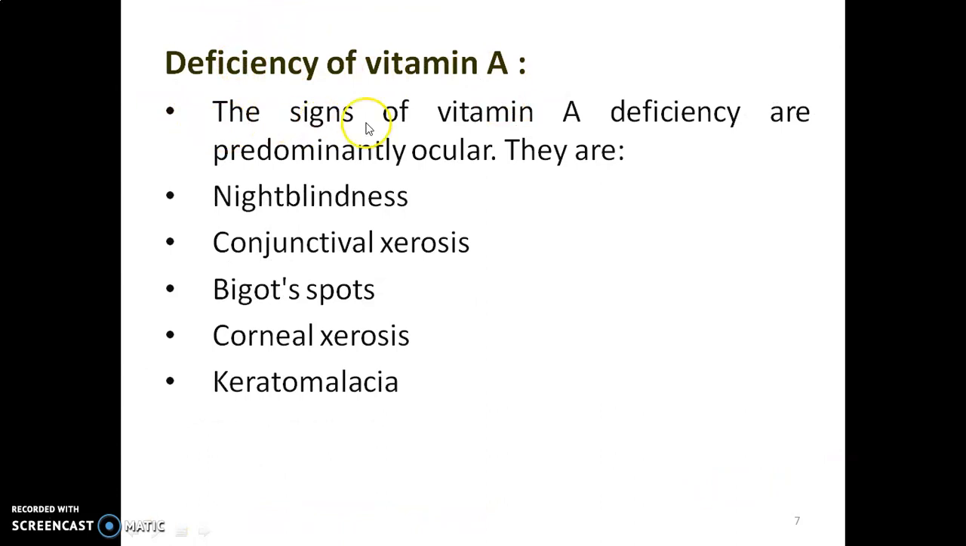Deficiency of vitamin A. The signs of vitamin A deficiency are predominantly ocular. They are night blindness, conjunctival xerosis, Bitot's spots, corneal xerosis and keratomalacia.